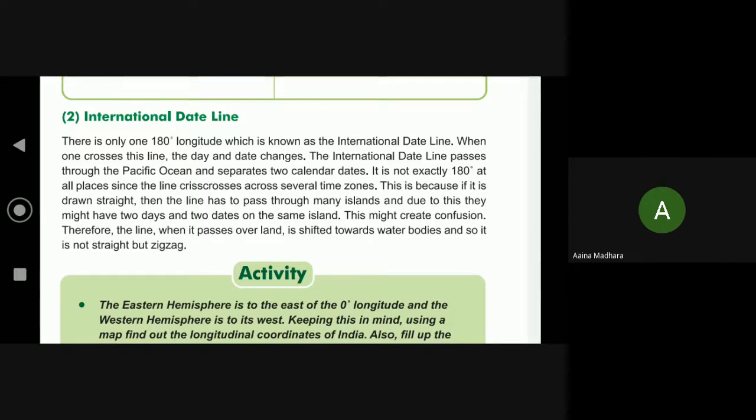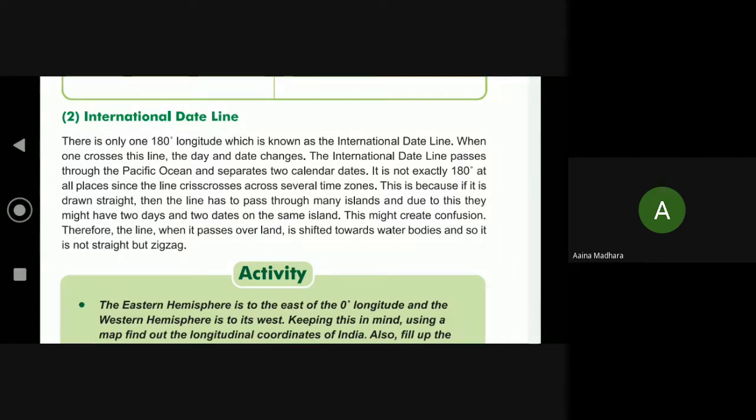This is because if it is drawn straight, then the line has to pass through many islands, and due to this they might have 2 days and 2 dates on the same island. This might create confusion. Therefore, the line, when it passes over land, is shifted towards water bodies, and so it is not straight but zigzag.